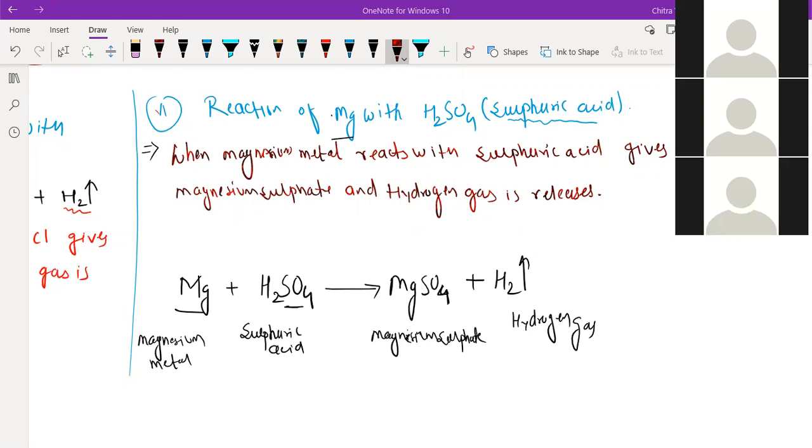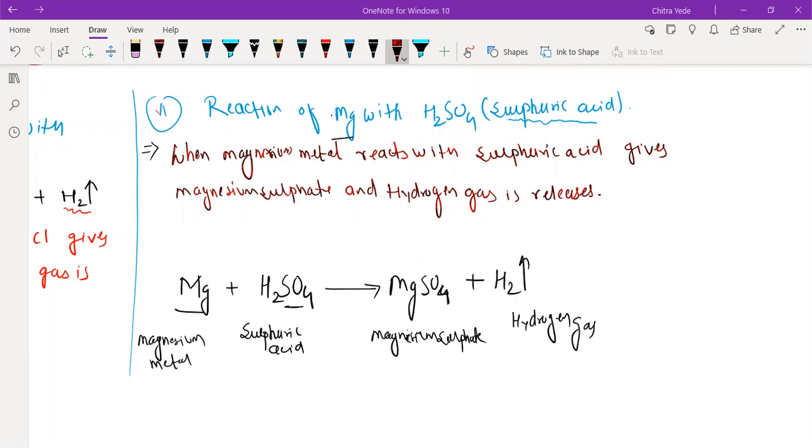Done? Done, sir. Okay. So magnesium sulfate is also done. Okay. So any doubt in both the reactions? No, sir. Okay. You know, magnesium sulfate is also called Epsom salt.